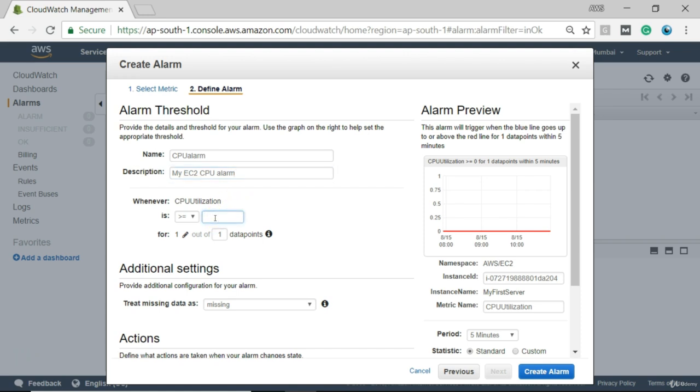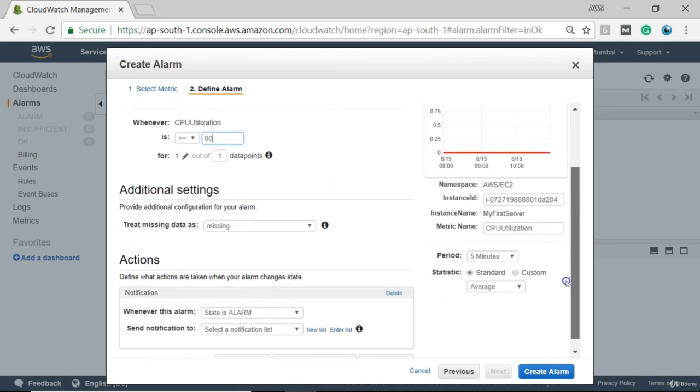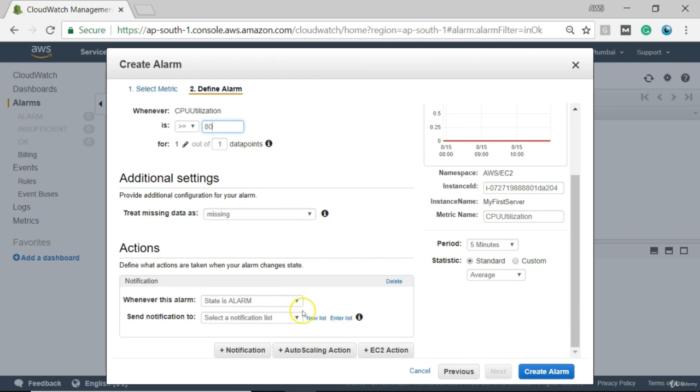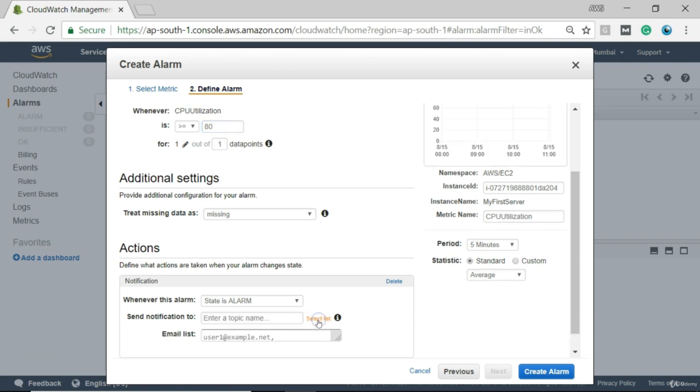If CPU utilization is greater than, say for example 80%, we should get an alert. Okay, and in actions section, it is whenever this alarm state is alarm, and send notification to. So you can create a new list over here, set notification to, for example, enter a topic